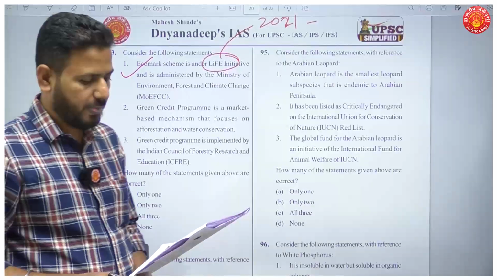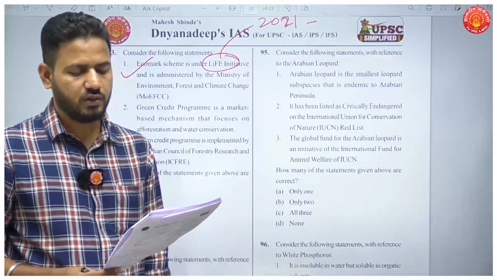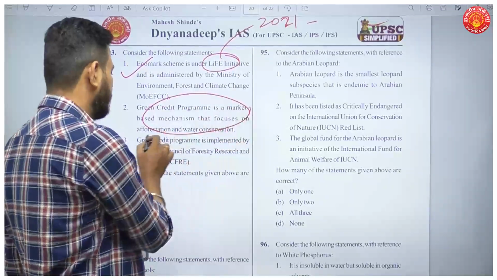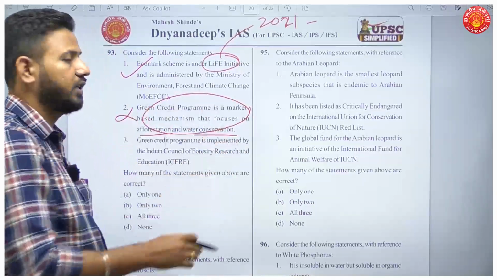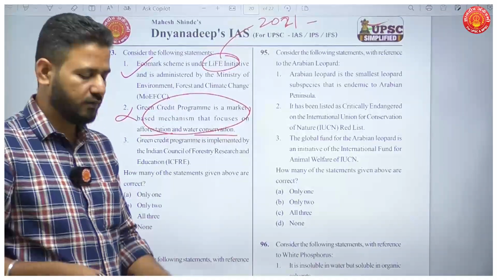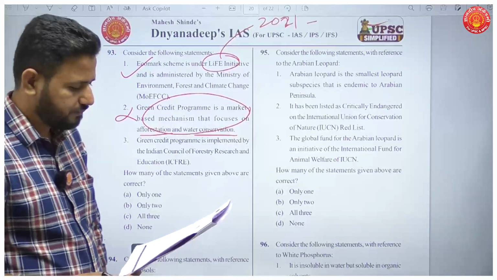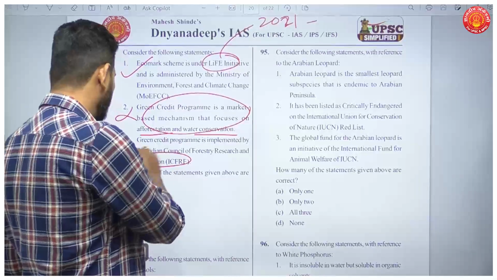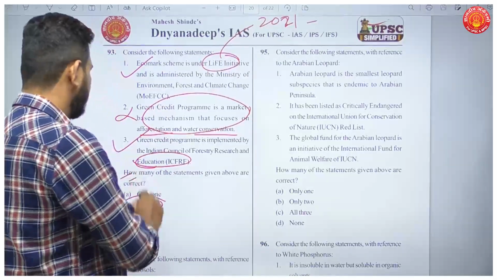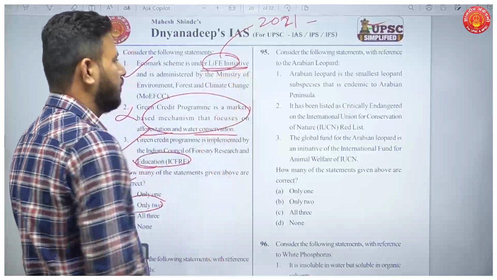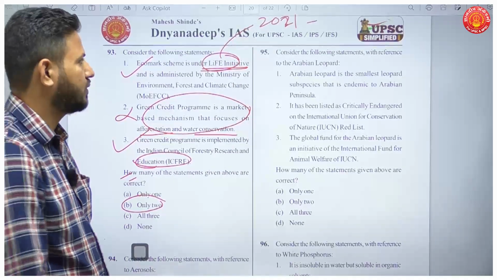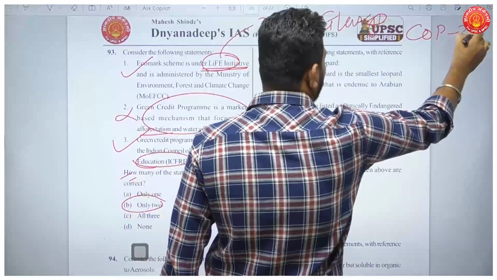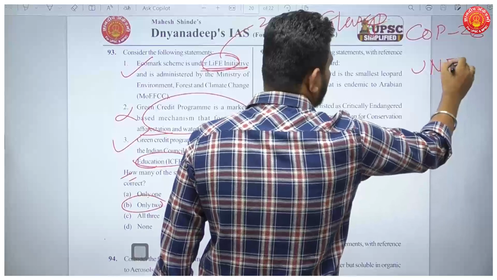Then Green Credit Program is a market-based mechanism that focuses on afforestation and water conservation. See, it focuses on many other programs also, not just on afforestation and water conservation. Initially, when this was launched, it did focus on these two, but now it is a very broad-based concept. Then the third, Green Credit Program is implemented by ICFRE. This is true. So two statements in this question are correct. See, these initiatives are very important, because this was launched globally at Glasgow in COP26 under UNFCCC.